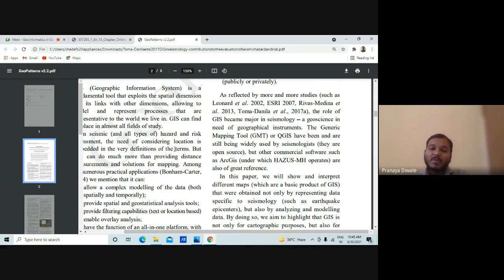In this paper, we will show how to interpret the different maps, which are also a basic product of GIS, obtained not only by representing data but specific to seismology.